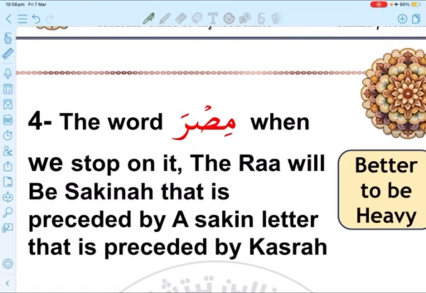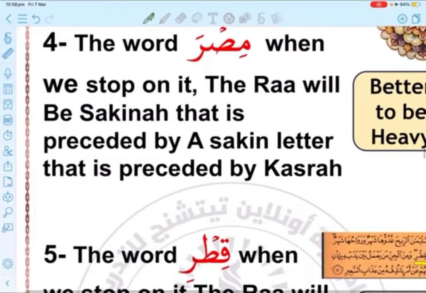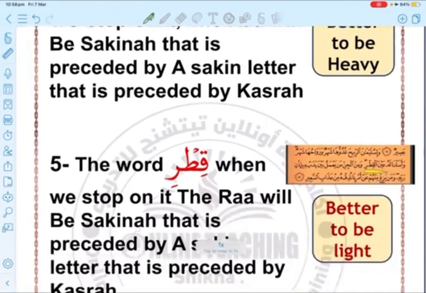So when I stop, I can say مصر, and this is the common way, or I can say مصر, light. So the scholars said that it could be heavy or it could be light when we stop on it.